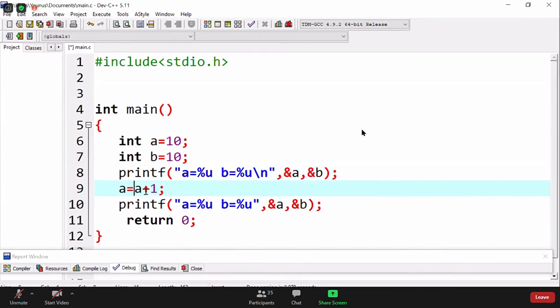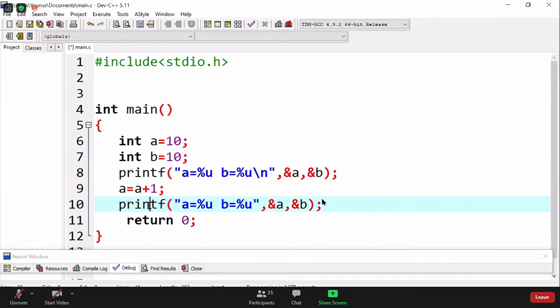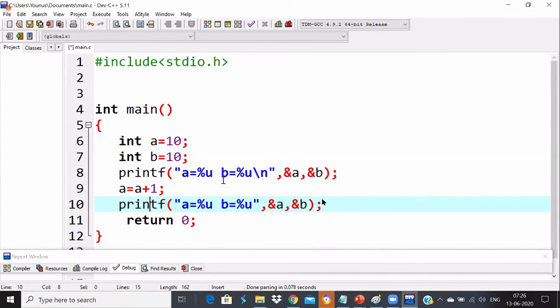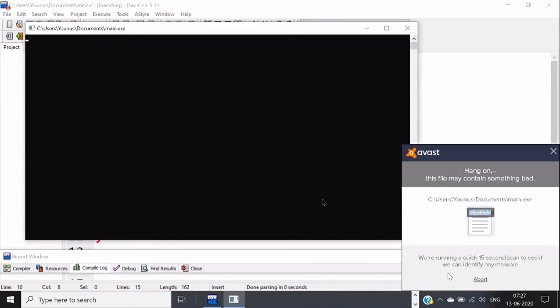And when I say A is equal to A plus 1, the value gets added to the same block, and now it will print the same address as line number 8. So line number 8 and line number 10 output will be same, but A and B address will be different. Okay, now let's run the code and see whether it will print as we expected.